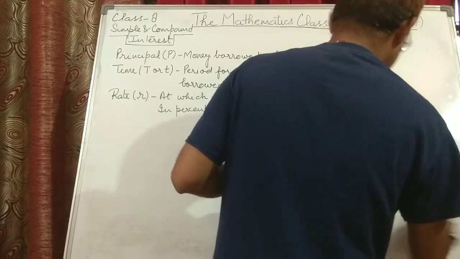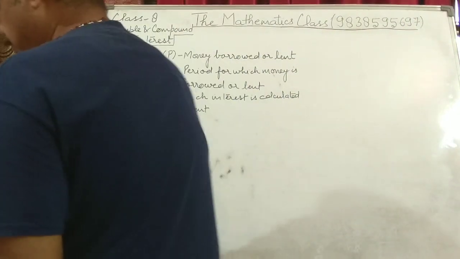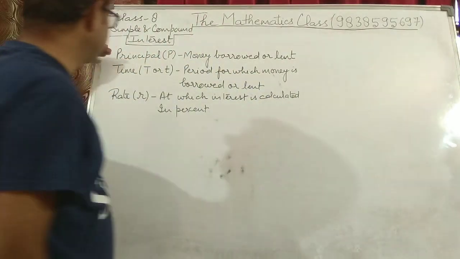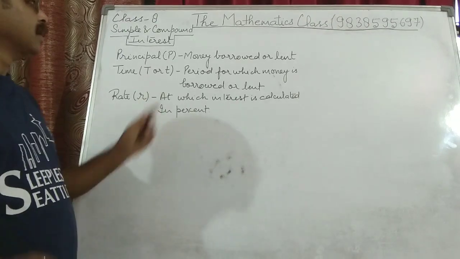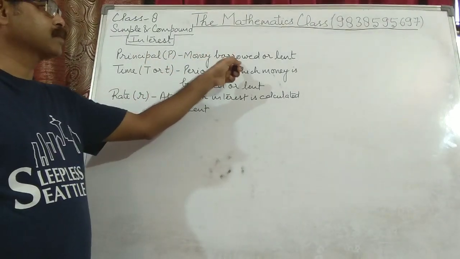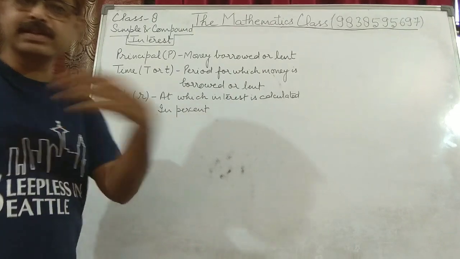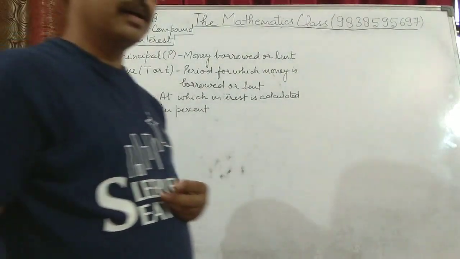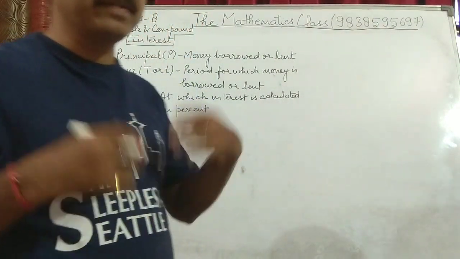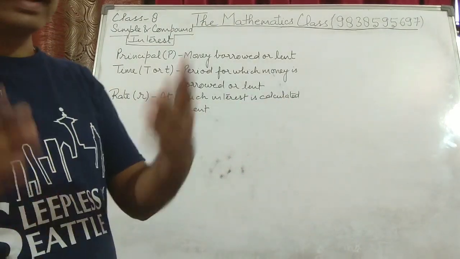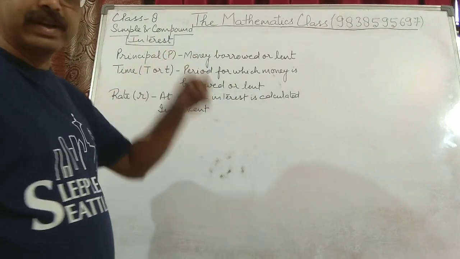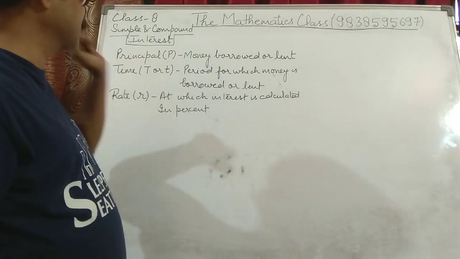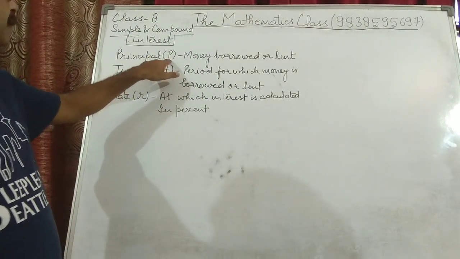Now, for calculating interest, you need to know 3 things: principal, time, and rate. What is principal? Principal is the money that is borrowed or lent. Lent means given. Suppose I am a bank and I am giving money to different categories of people. Whatever money I am giving to them is known as principal. It is represented by capital P.